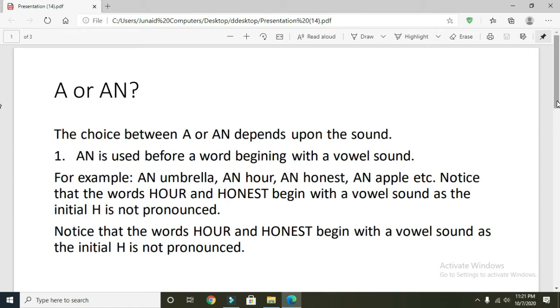For example, an umbrella, an hour, an honest, an apple, etc. Notice that the words hour and honest begin with a vowel sound, as you know that the initial h is not pronounced in the following words.